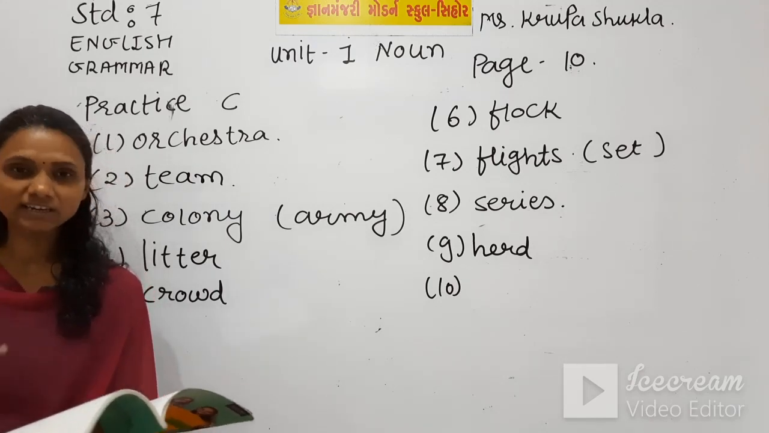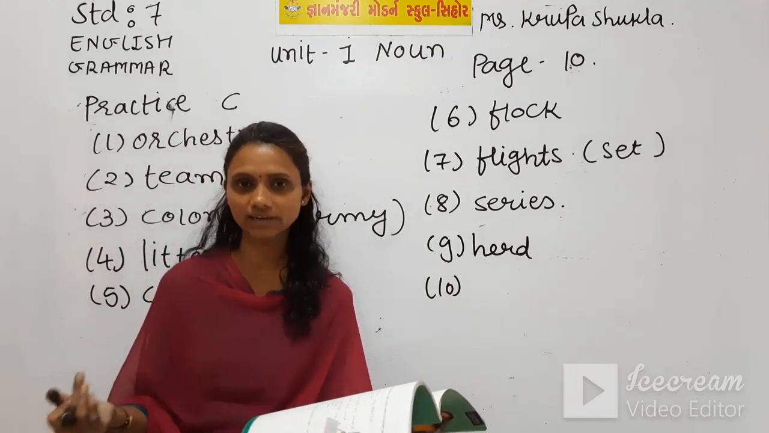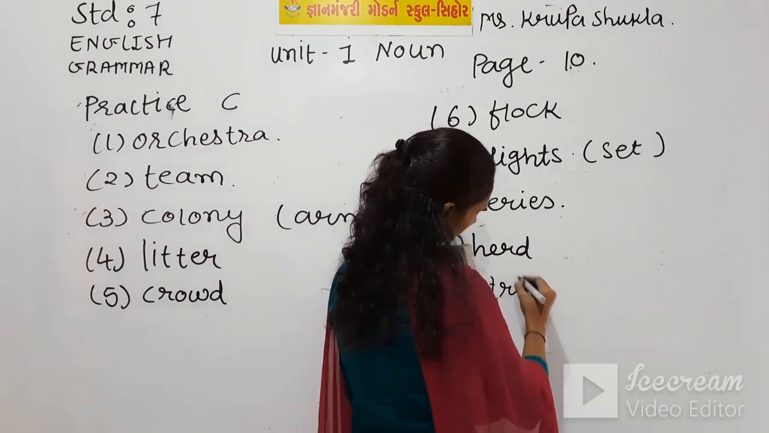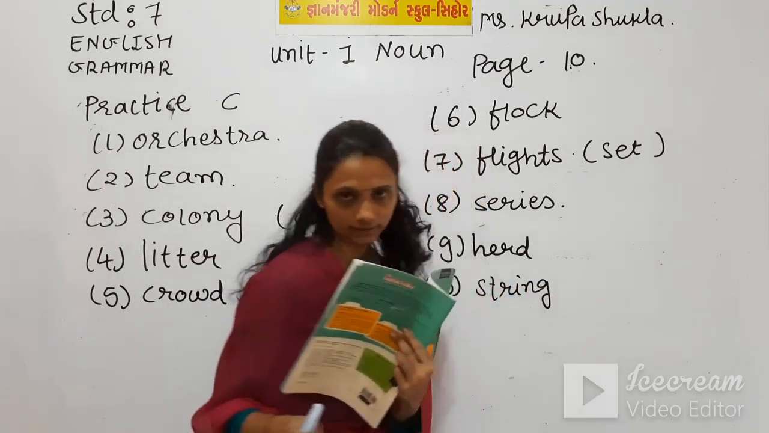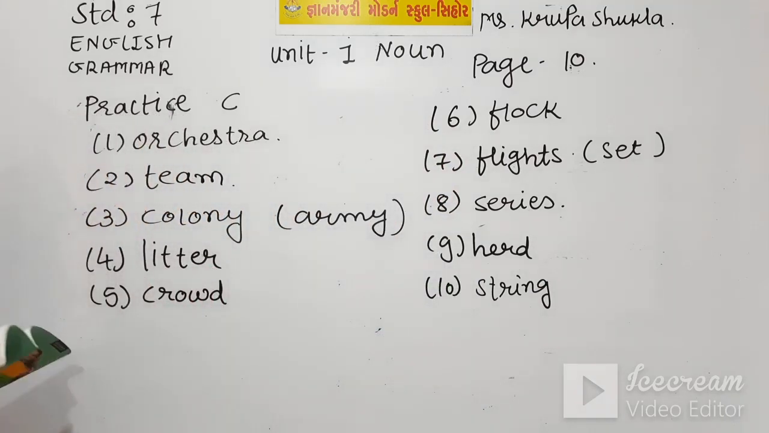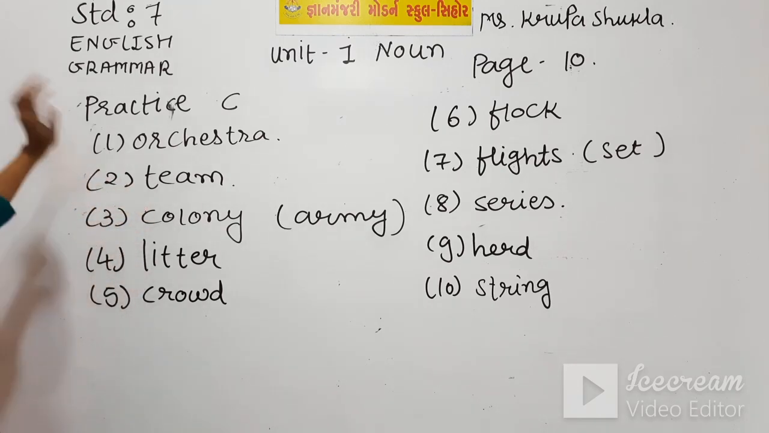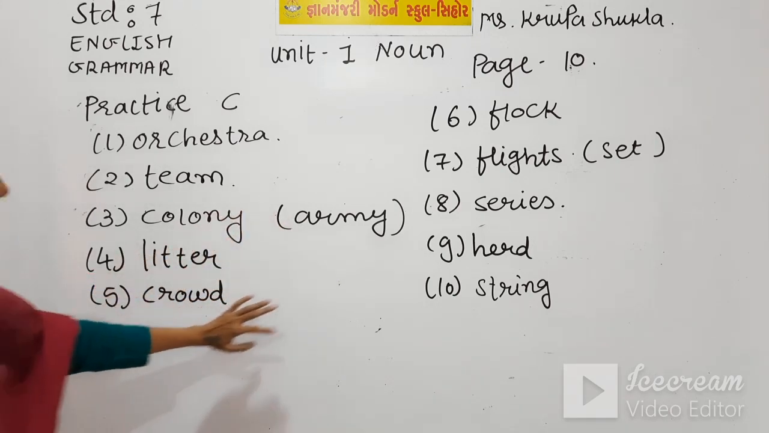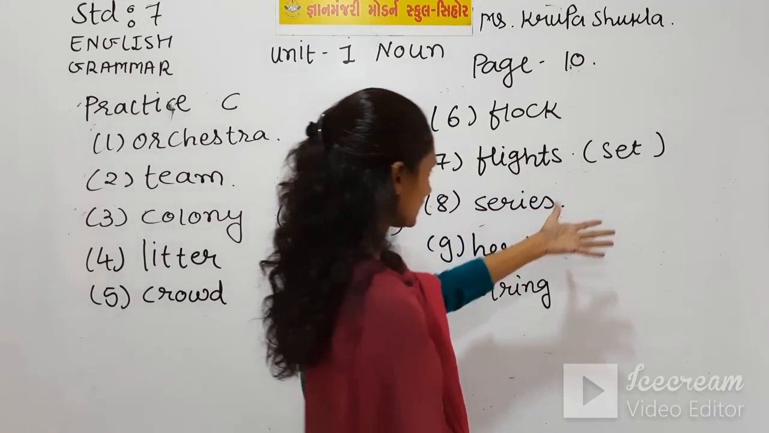And number 10 and last is: have you seen her blank of beads anywhere? So here we are talking about beads, pearls. So the right word is string. So this is the practice exercise C, and let me revise it. First is orchestra, second is team, colony, that is also called army, litter, crowd, flock, flights, you can say set, series, herd and string.